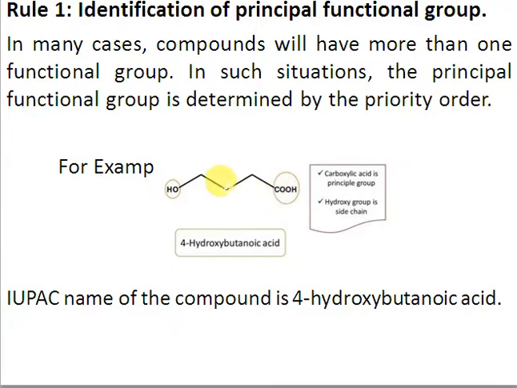So we have 1, 2, 3, 4. So we have 4 carbons. A 4 carbon chain is known as butane. So we have the E of the alkane removed and replaced with oic acid. So we have butanoic acid, and we have to start numbering from the principal functional group carbon. So the numbering should be 1, 2, 3, and 4. So the name of this compound will be 4-hydroxybutanoic acid.